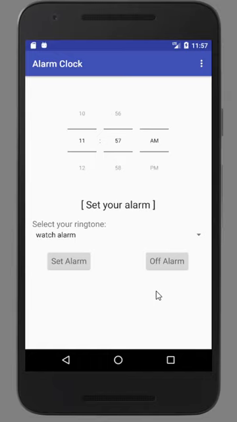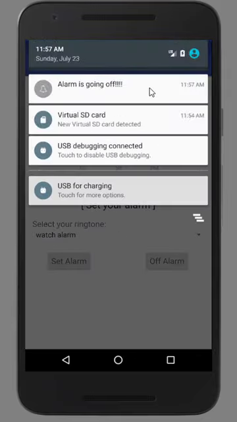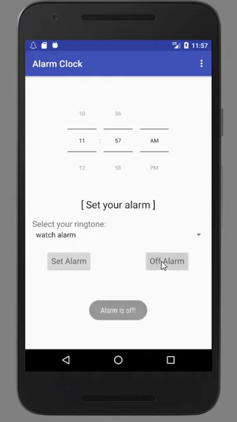It takes a while to load. Yeah, so here it comes again. It's kind of slow, so the notification comes out again, alarm is going off, so we just turn off the alarm again.